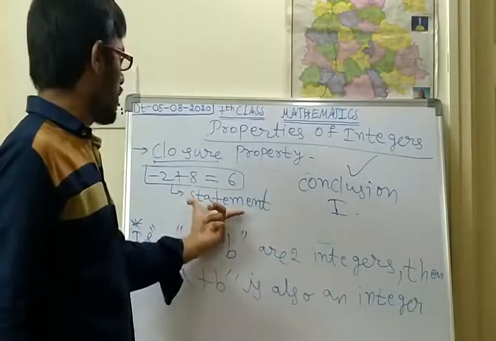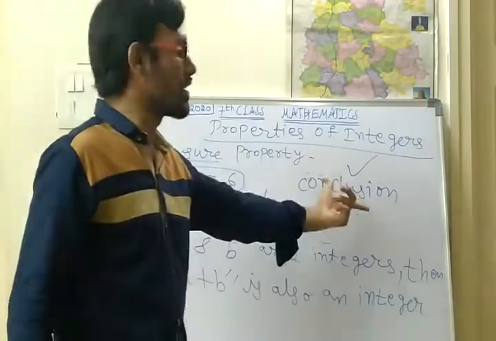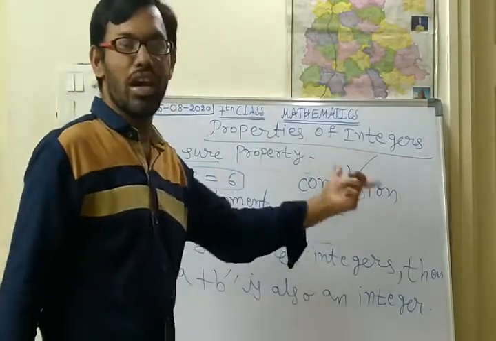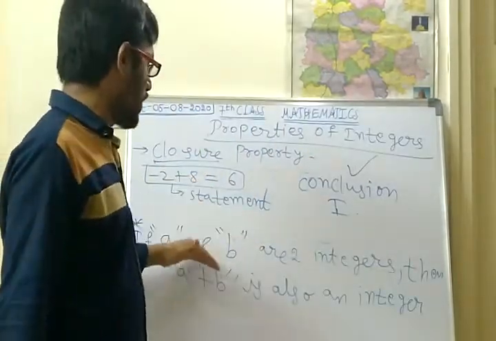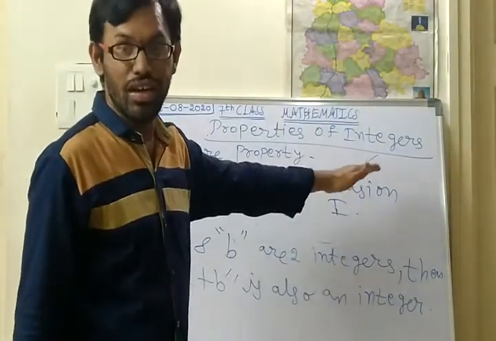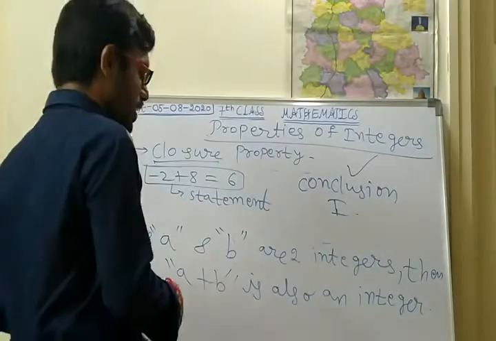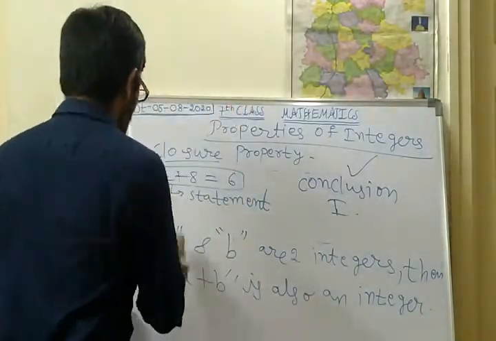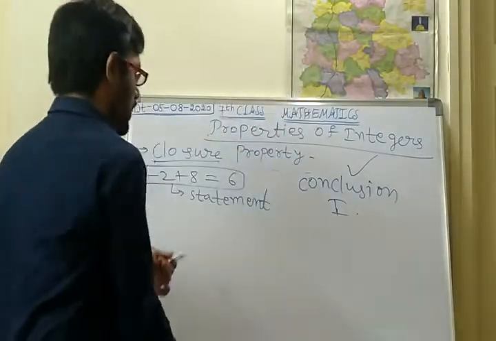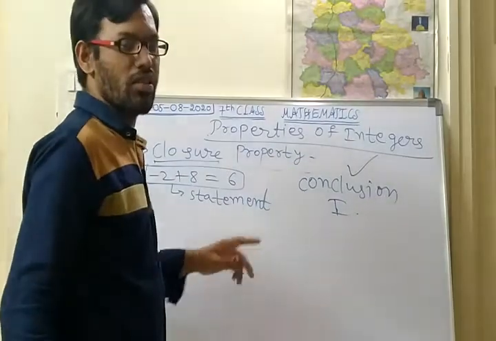So for the statement, the conclusion of the closure property is correct. Like this, there will be a statement and a conclusion. For the statements, we have to check the conclusions. For every problem there will be a statement. Whatever the definition is, that is very important.